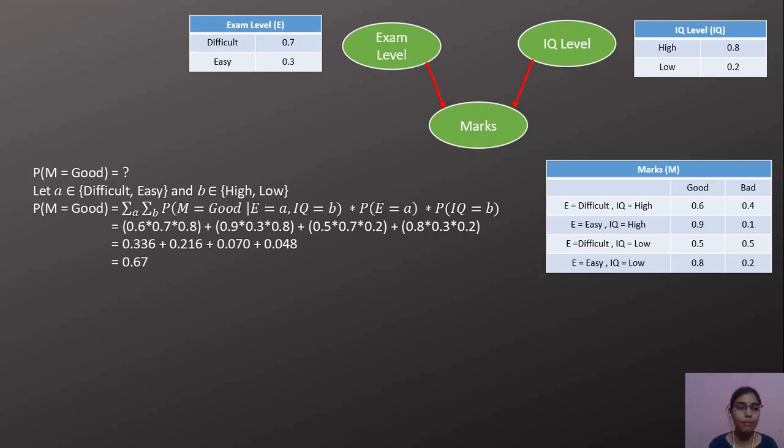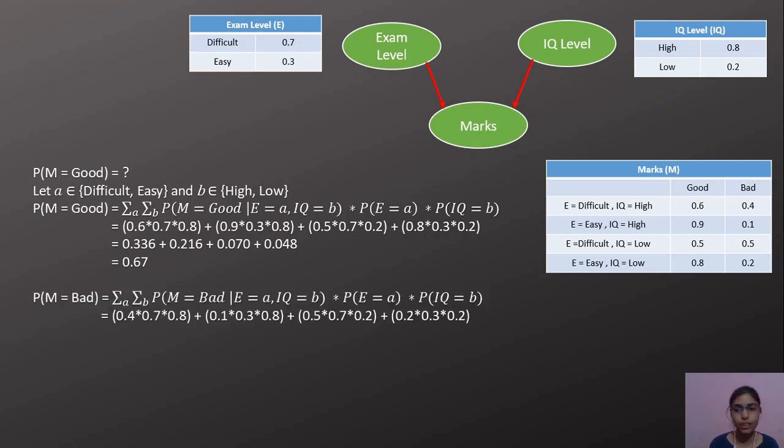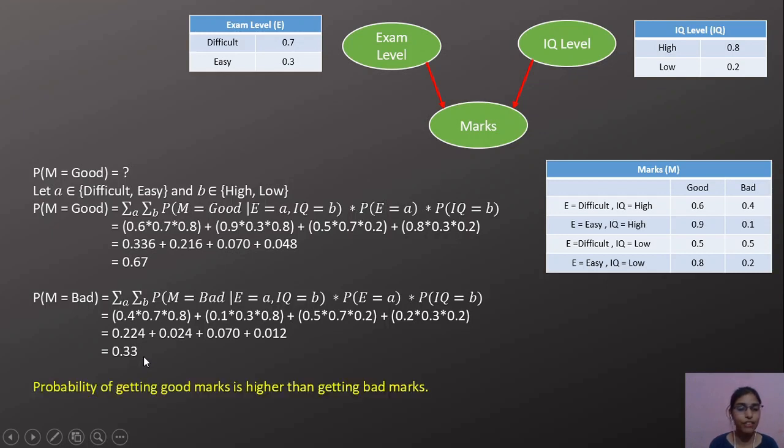Similarly we will find the probability of marks equals bad. The only difference is in this column. So probability of marks equals bad given exam level equals difficult and IQ equals high, which is 0.4, times probability of exam level equals difficult, times probability of IQ equals high. So this is our first term, and similarly we do it for these three also. After doing this and solving, we get the value 0.33, and here we can see that the probability of getting good marks is higher than getting bad marks.